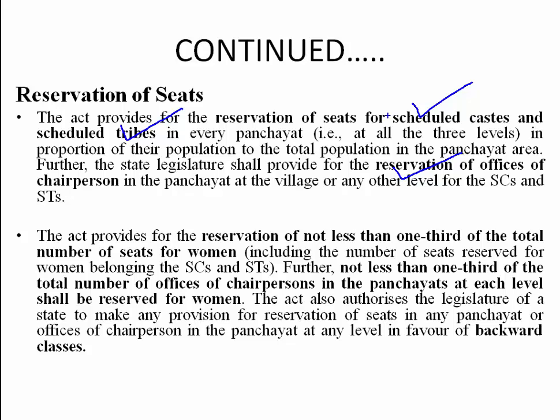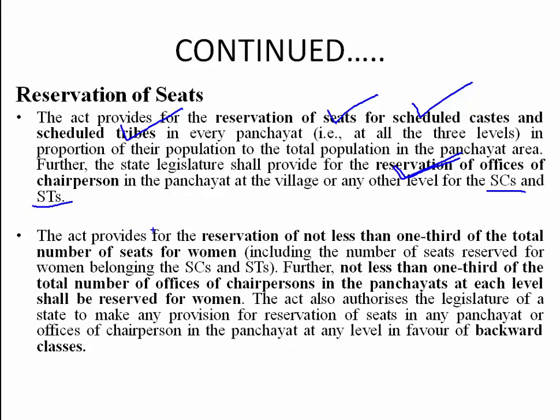This is for members, and this is for chairpersons. Chairpersons means heads of the panchayats, adhyaksha and upadhyaksha. For those seats, reservation is given for both SC as well as ST.